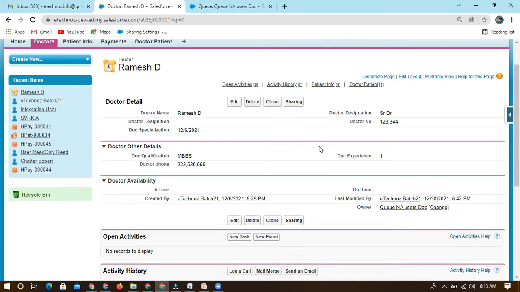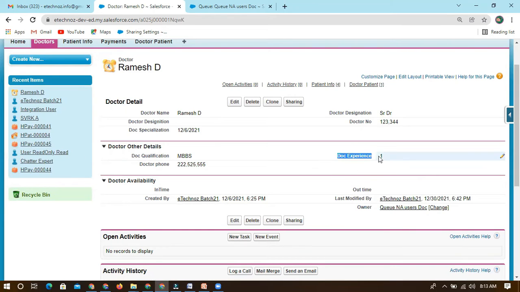I want to notify some set of users who will actually deal with all the doctor records, as a system admin or some other users, so that they can understand that this doctor has less experience, and they can categorize this doctor as a fresher or something. Based on that, we can proceed.